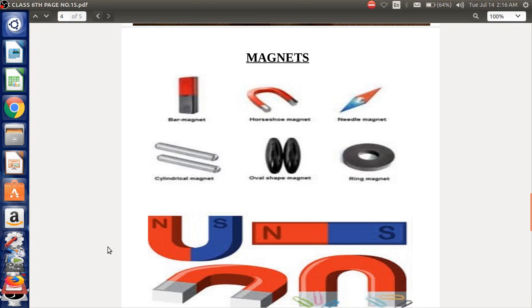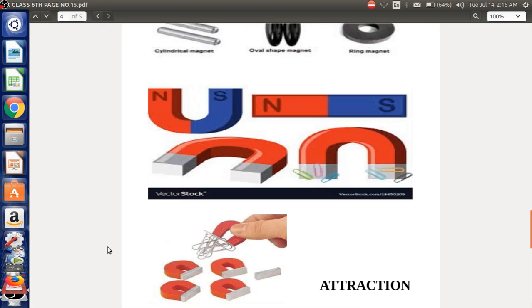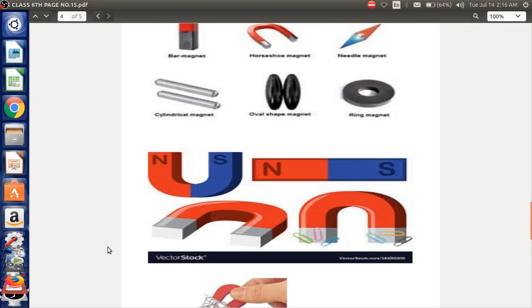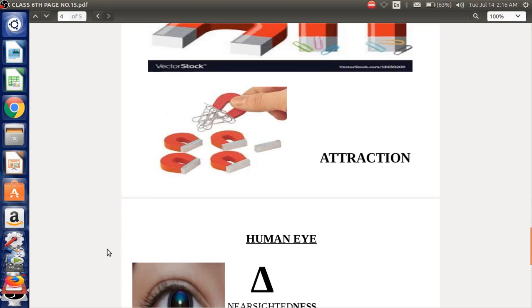The most important property is that all these magnets have two poles, that is the north pole and the south pole. Never have the doubt about a ring magnet, in which case you are not able to see the two ends, that it will have only either north pole or south pole. No, never. Each and every magnet will always have both the poles.